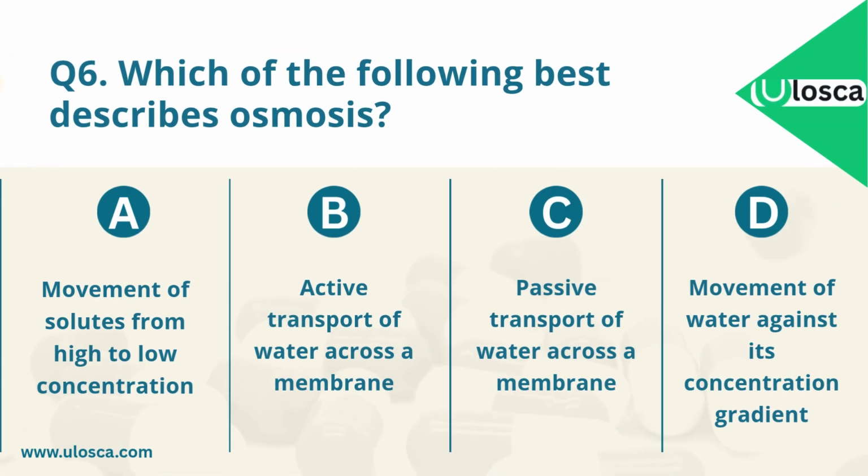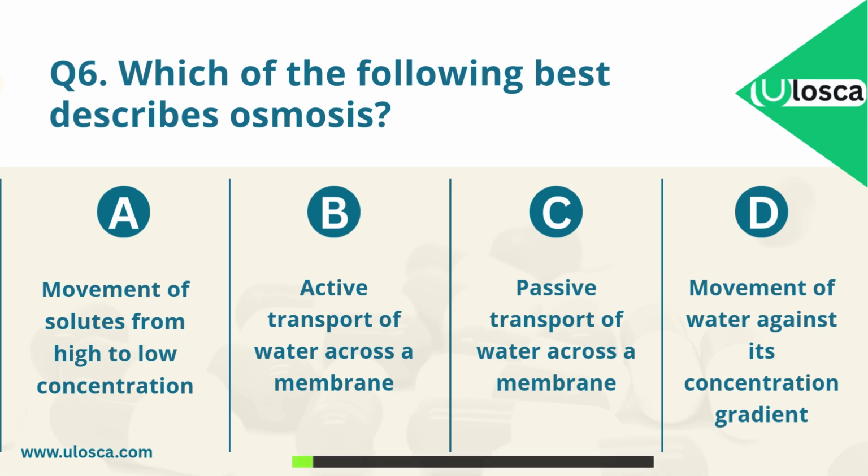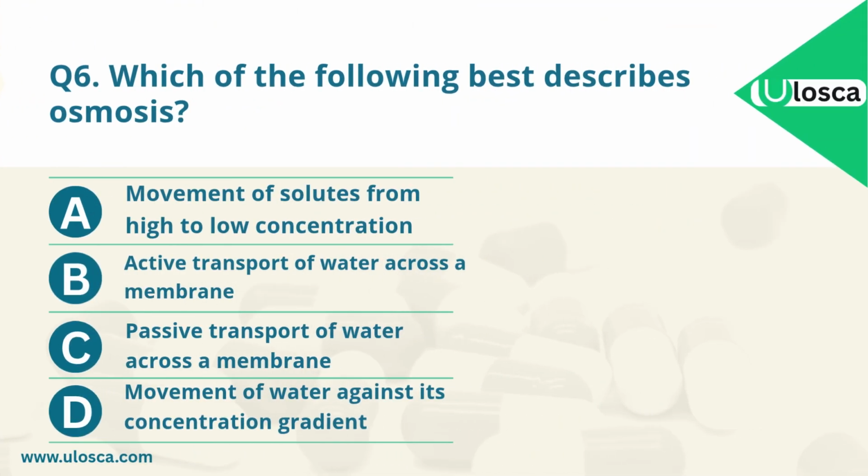Question 6. Which of the following best describes osmosis? A. Movement of solutes from high to low concentration. B. Active transport of water across a membrane. C. Passive transport of water across a membrane. D. Movement of water against its concentration gradient. Which one is the correct answer? The correct answer is C. Passive transport of water across a membrane.